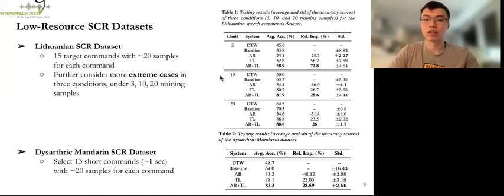Secondly, the dysarthric Mandarin speech command recognition dataset, where we select 13 short commands of around 1 second to form our training and testing dataset. For each target command, we have around 20 samples.